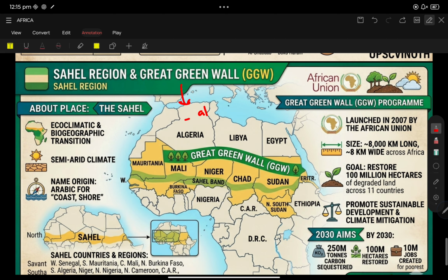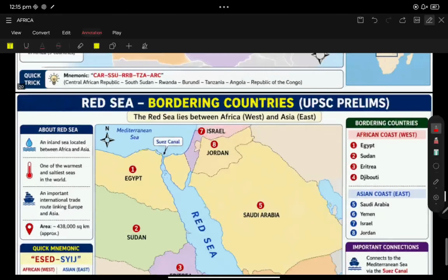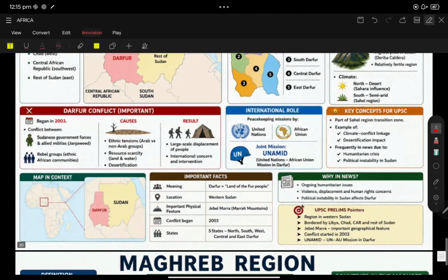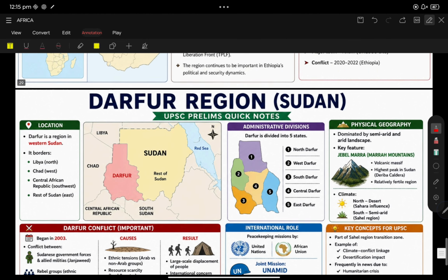First of all, the Sahel region. This is the Sahel region: Mauritania, Mali, Niger, Chad, Sudan. The Sahel region is very much important for the prelims. UPSC has already asked a question with respect to the Sahel region.